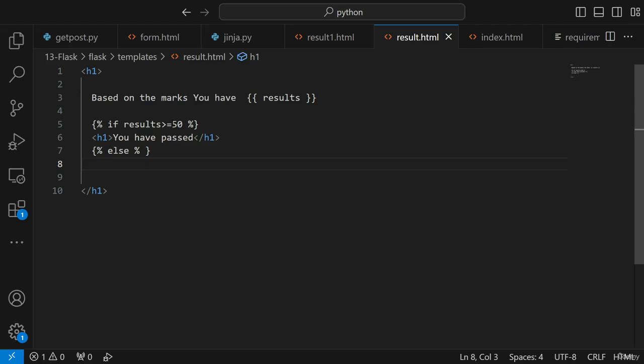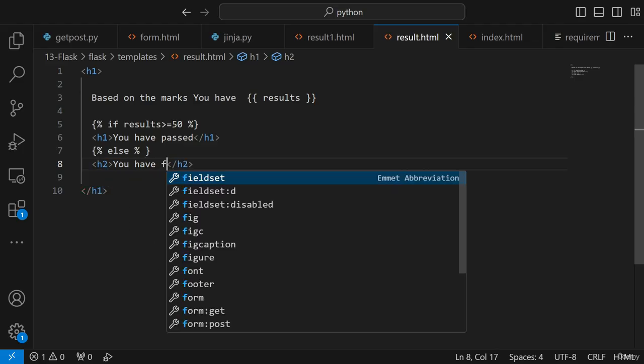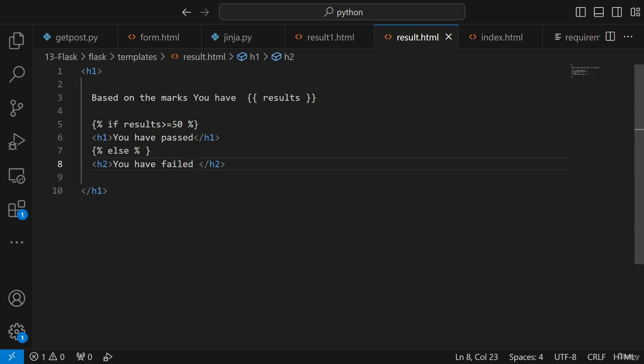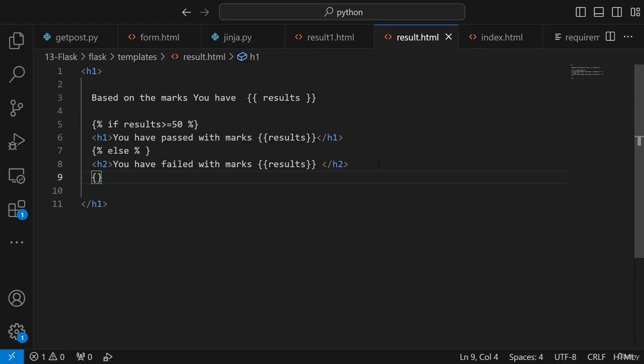Inside this else section, I will open my h2 tag, and I'll say, hey, you have failed. You can also write it like this: you have passed with marks, and I will use this too. I'll also display the results over here. And then you have failed with marks, and here also I can display it. Now after doing this, I will write endif.